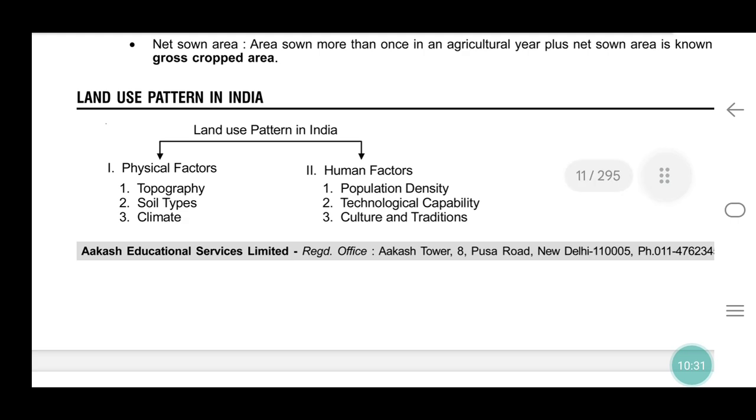Land use pattern in India: physical factors and human factors. Physical factors are divided into topography, soil types, and climate, and human factors include population density, technological capacity, culture and traditions.